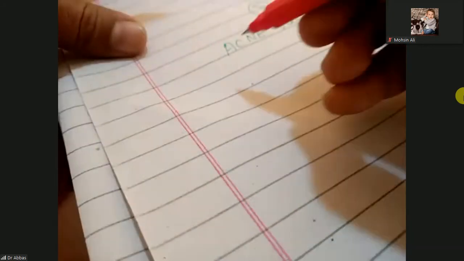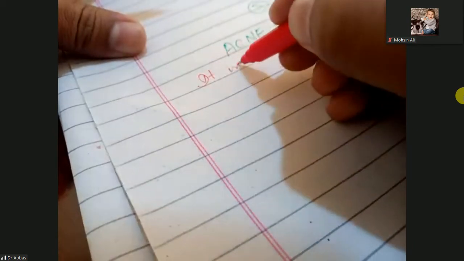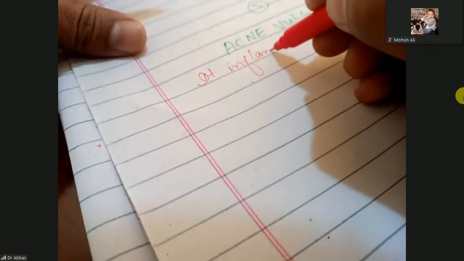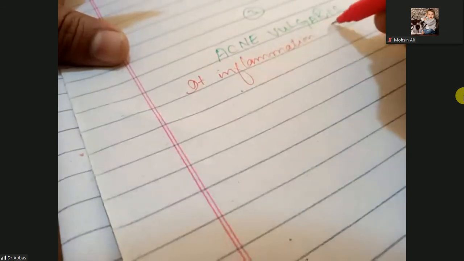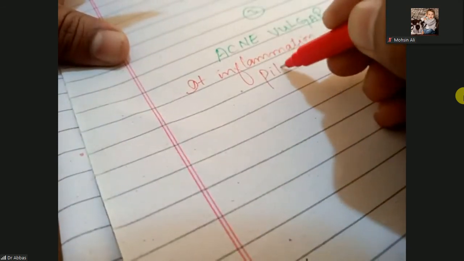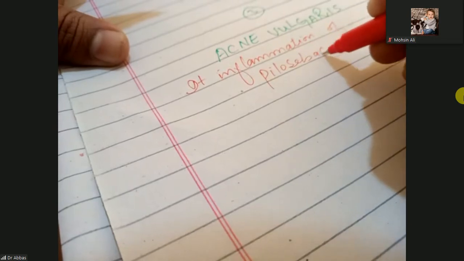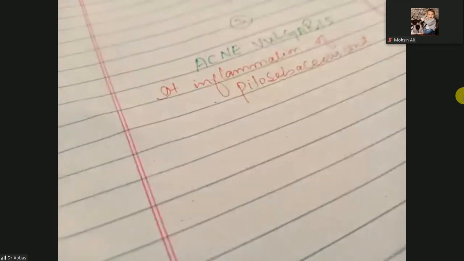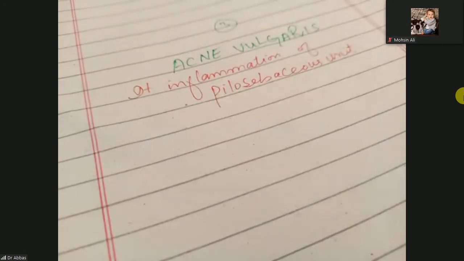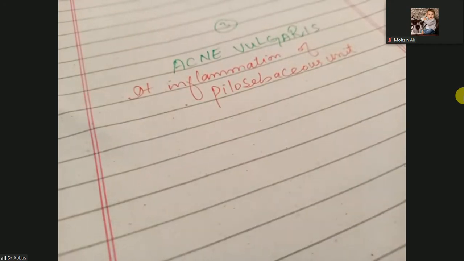What is that? It is the inflammation of the pilosebaceous unit. Pilo means hair follicle, sebaceous means sebaceous glands, and they combine and make a unit.